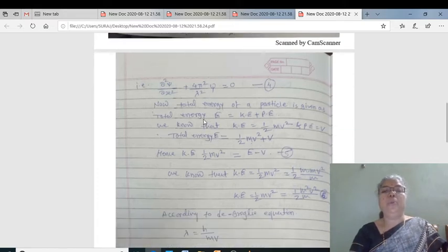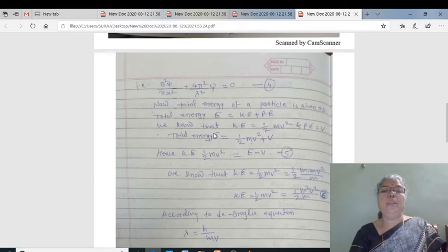Now the total energy of a particle is given by this equation. Total energy E is equal to kinetic energy plus potential energy. We know that kinetic energy is equal to 1/2 mv square, and potential energy we denote by letter phi.